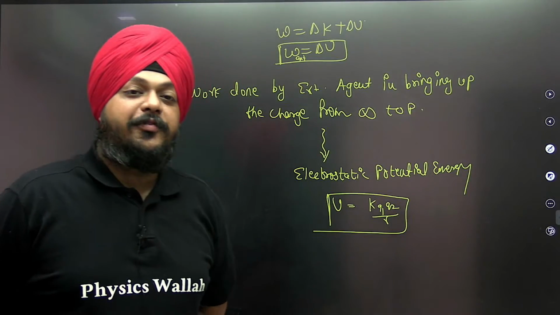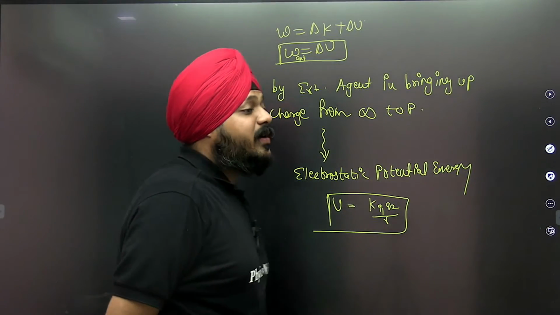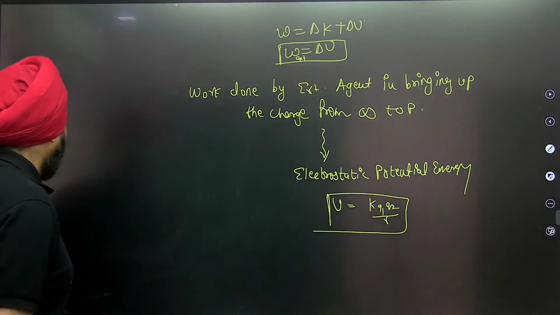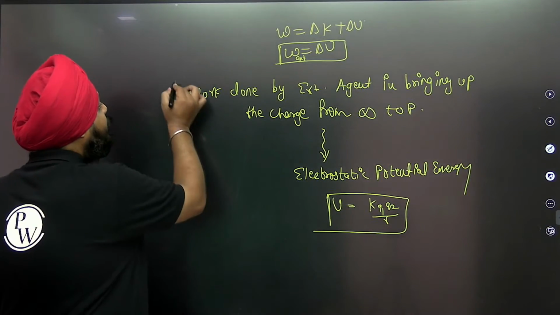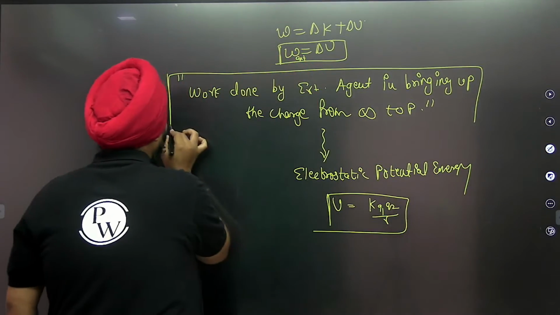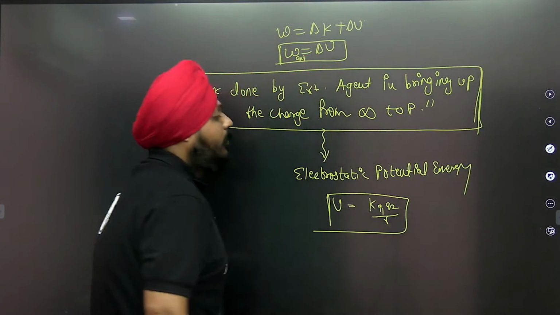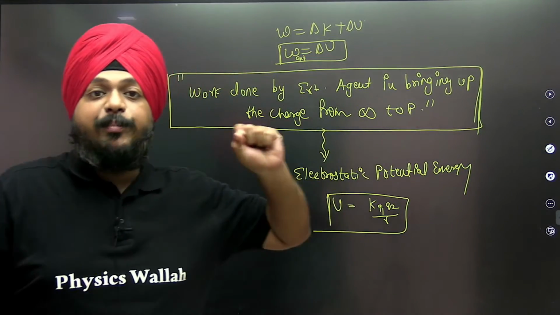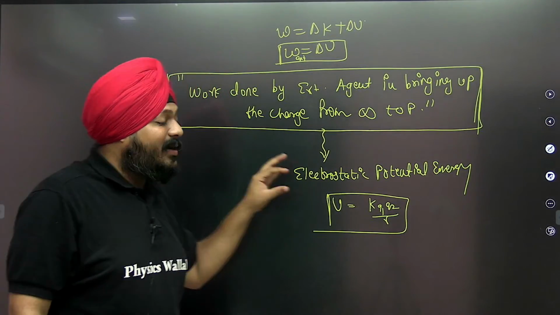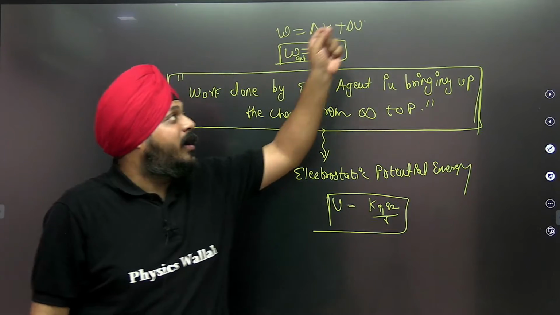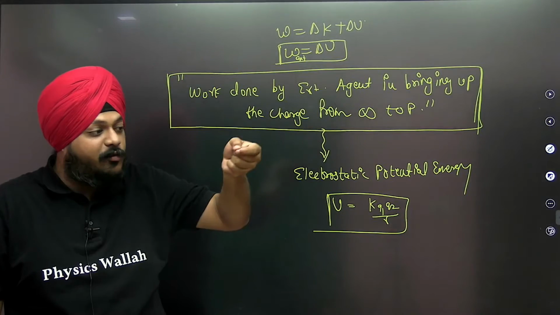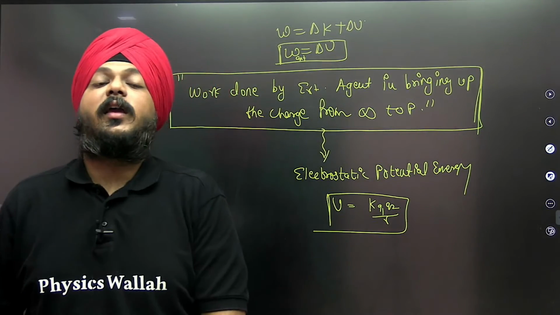There is a very small difference between the electrostatic potential and the electrostatic potential energy. The definition of this is a mandatory part. Please guys, mark my words. If you want to note this down in your book, do it immediately. Work done in bringing up the charge, this is the smartness of the external agent. Work done in bringing up the charge slowly, smartly, psychologically from the infinite position to point P.